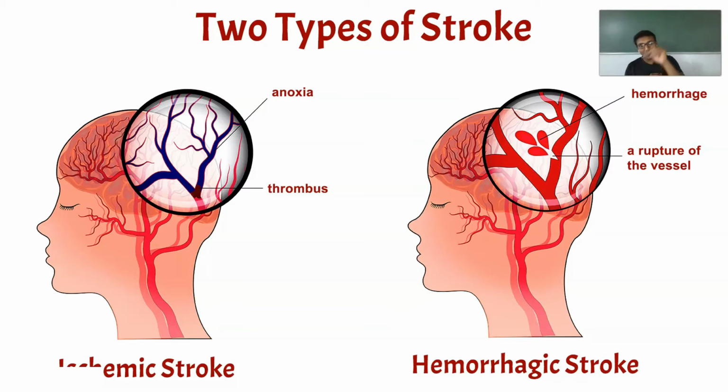During an ischemic stroke, when a thrombus occludes the brain arteries, it results in blockage of blood, and you can observe anoxia because of the absence of oxygen. So ischemic stroke mainly occurs due to blockage of the arteries. Coming to hemorrhagic stroke, there is a rupture of a blood vessel, leading to bleeding in the brain, which results in the condition called hemorrhagic stroke.